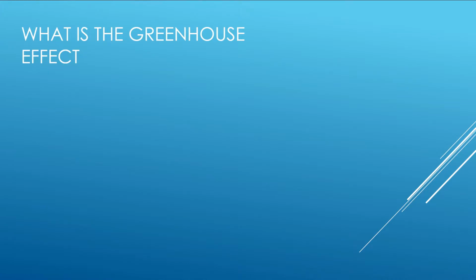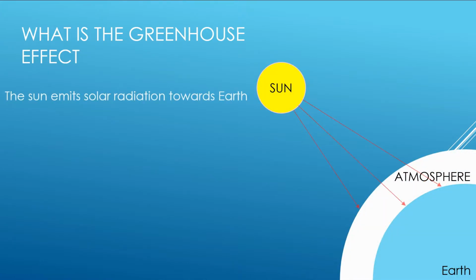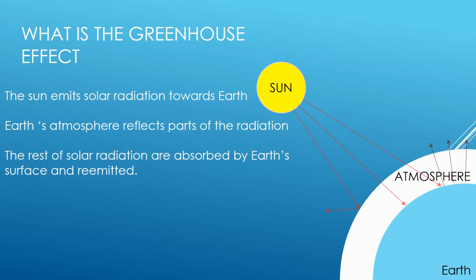What is the greenhouse effect? So the greenhouse effect is basically that the sun emits a wide range of solar radiation. Some of this solar radiation is essential for life to exist. However, certain types of radiation or even long-term exposure to radiation can be damaging and can even cause skin cancer. In order to protect us from this radiation, Earth has an atmosphere, which is basically an envelope of gases that surrounds Earth and keeps us safe from the sun's harmful radiation by reflecting, scattering, and absorbing this radiation.